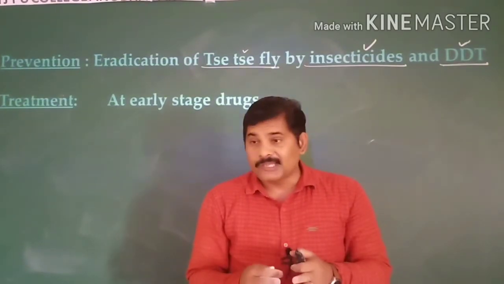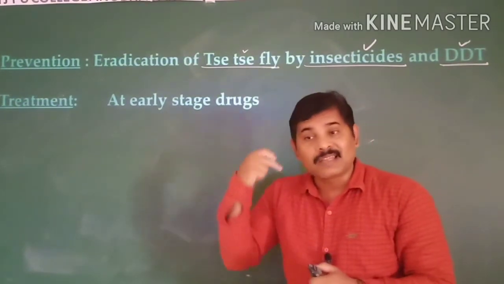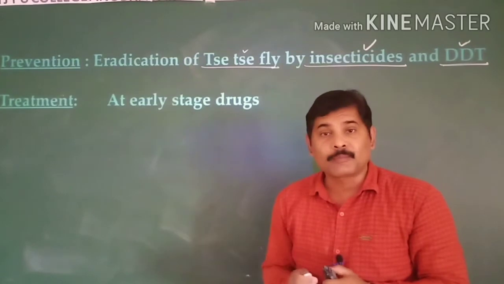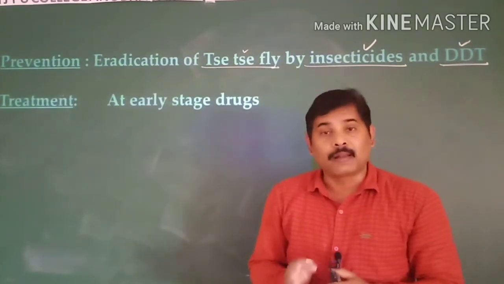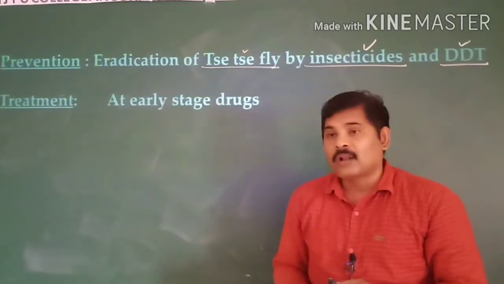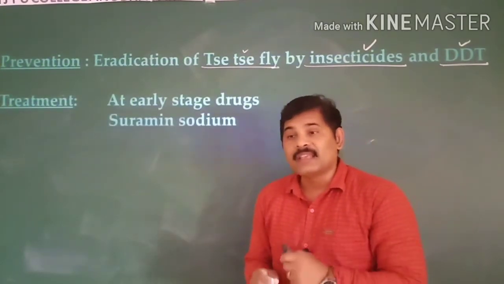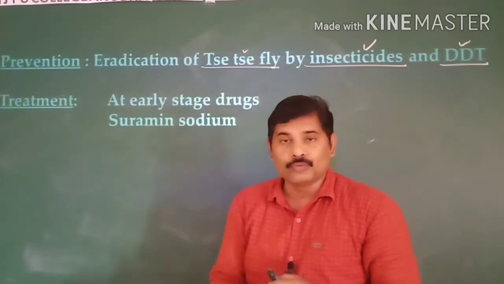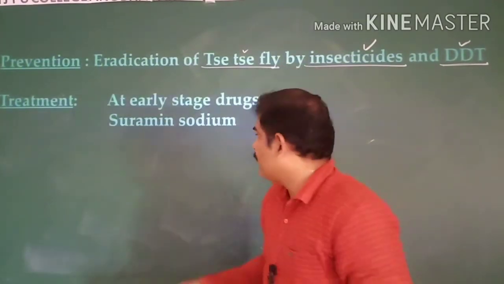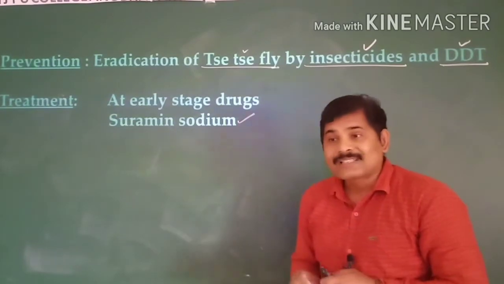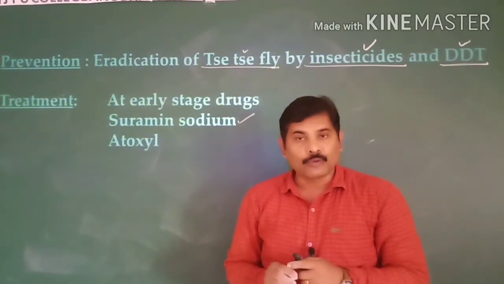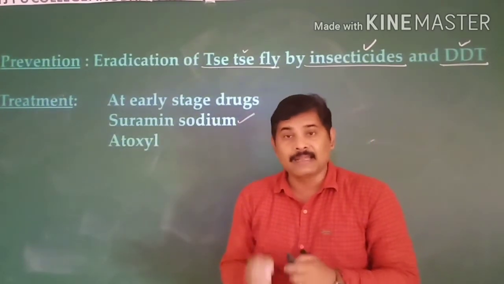In the severe condition, the parasite enters into your cerebrospinal fluid and damages your brain. At earlier stages, you have to use certain kinds of drugs, and suramin sodium is one type of drug that you need to use. Suramin sodium is a drug that we are using for treating the disease, and atoxyl is one more drug that we are using at an earlier stage.